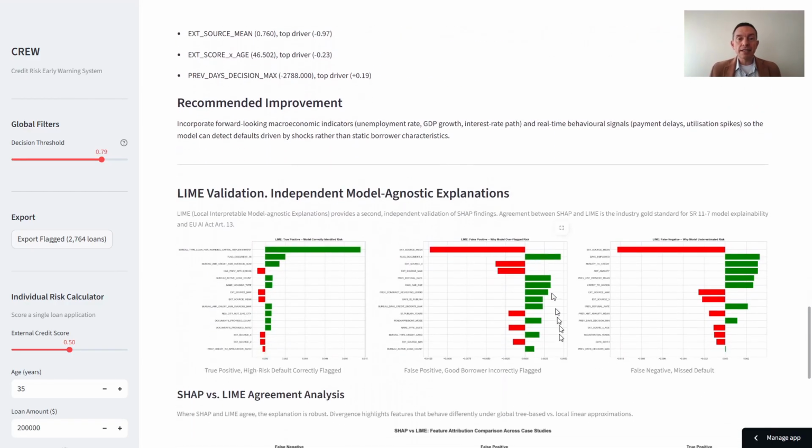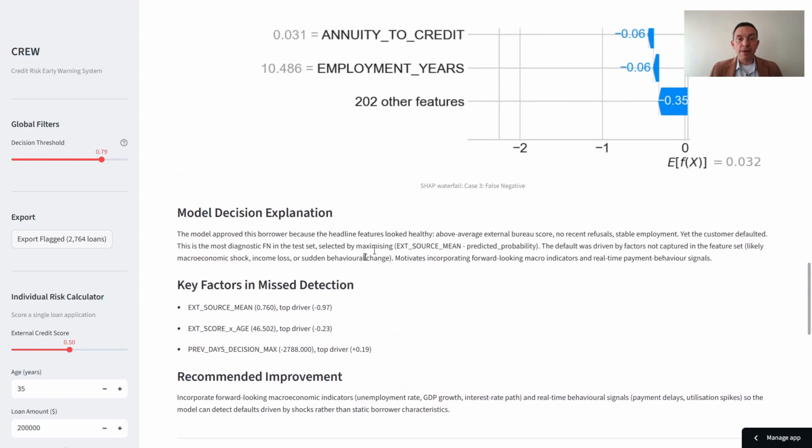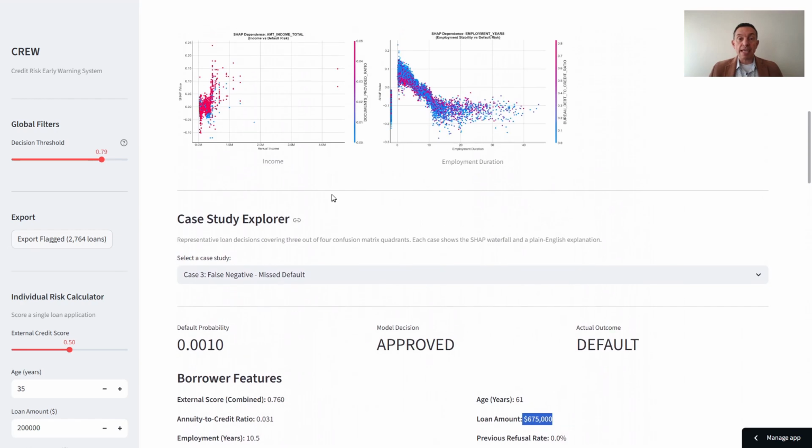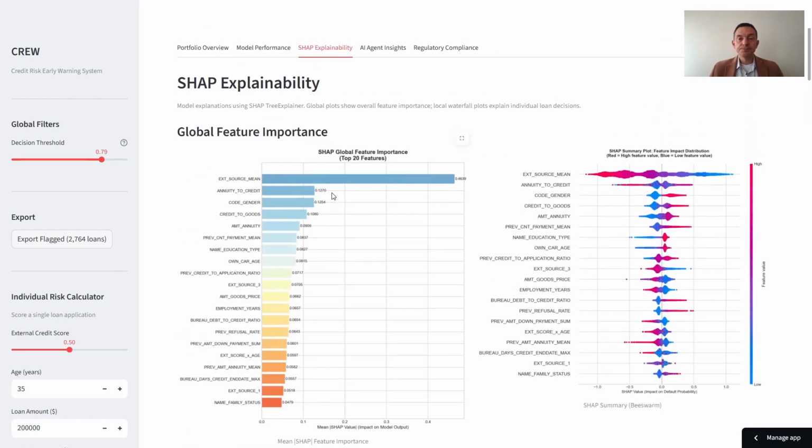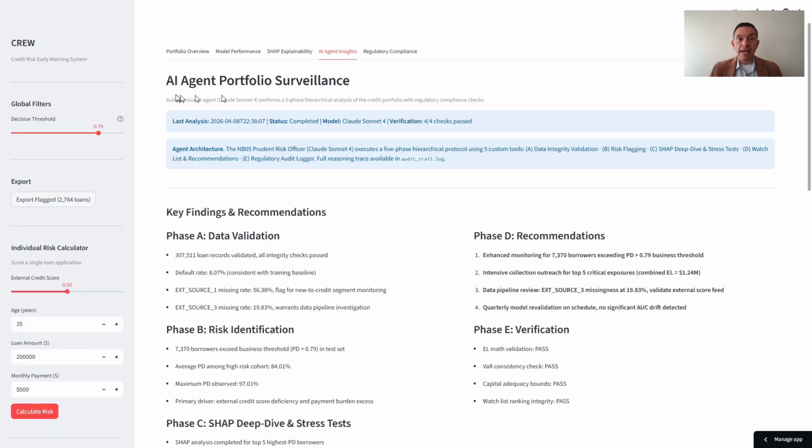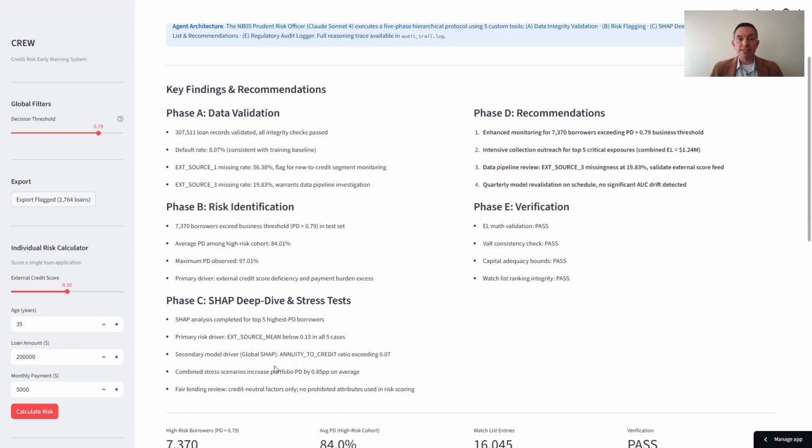LIME independently confirms the same top features, same conclusion, different method. That agreement makes the explanation defensible. Tab 4 shows an autonomous AI agent that monitors the credit portfolio without human intervention. The agent is Claude Sonnet 4, wired to 5 tools and executing a 5-phase protocol. These are the findings. 5 phases.